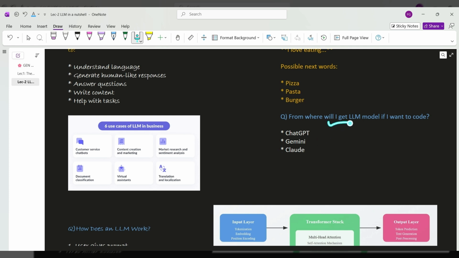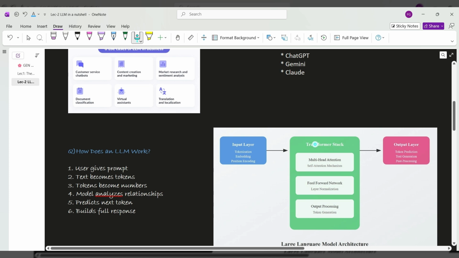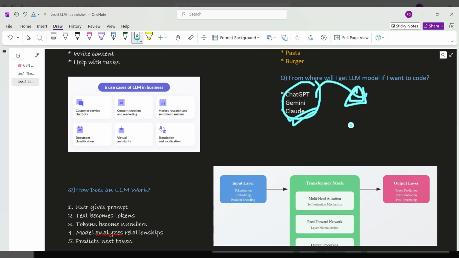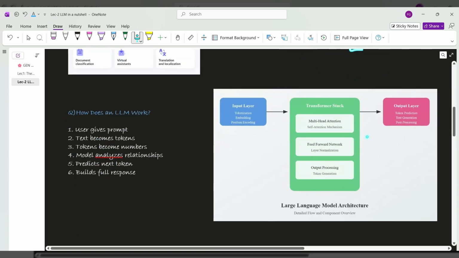We have some LLM models which are already built and trained, like GPT-4, Claude, Gemini. We only have to go to Hugging Face, create our own profile, and take an API key from where we can access these LLMs. Because these LLMs are heavy, they are stored on their servers, so we can connect to them via APIs. Okay, so if this is clear, this was the overview.